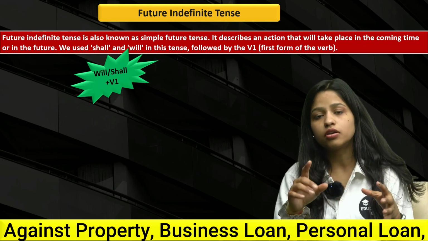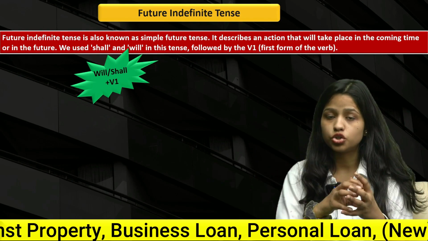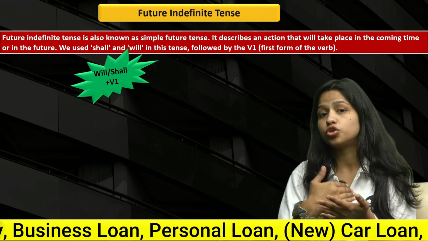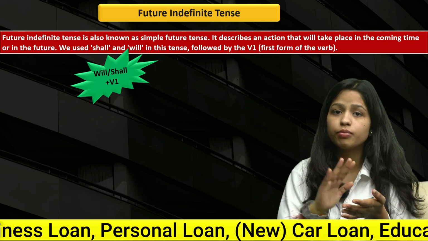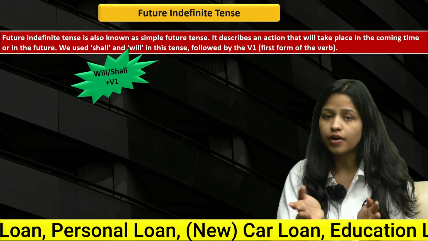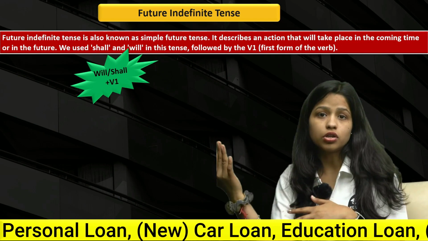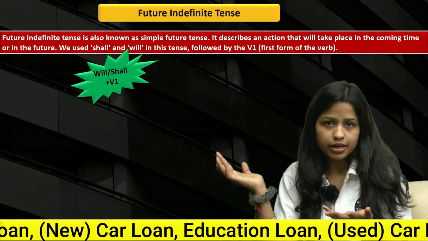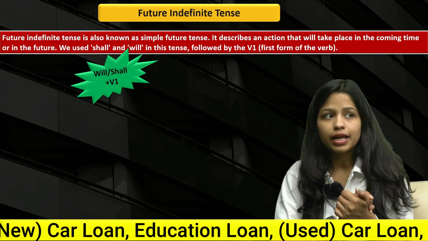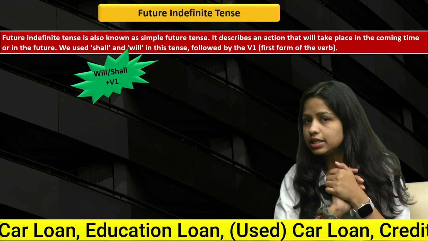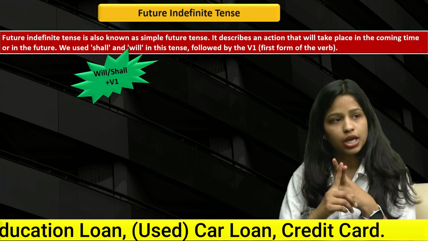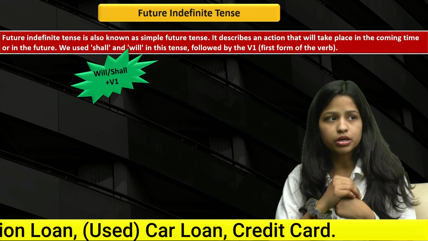For future continuous, there's another thing that we join together, means will be and shall be. For future perfect, it's going to be will have or shall have. And for future perfect continuous, it should be will have been, shall have been, right? So coming back to the future indefinite tense, the helping verbs that we are going to use are will and shall plus V1. I hope it is clear for you.